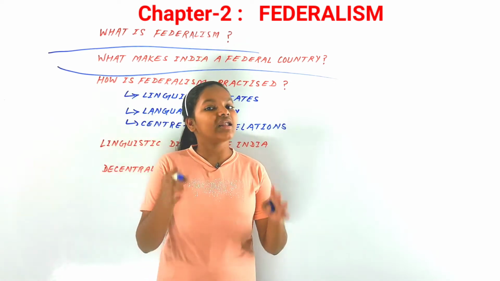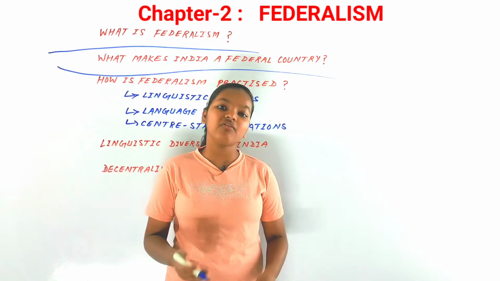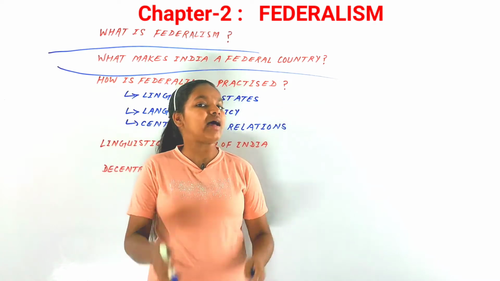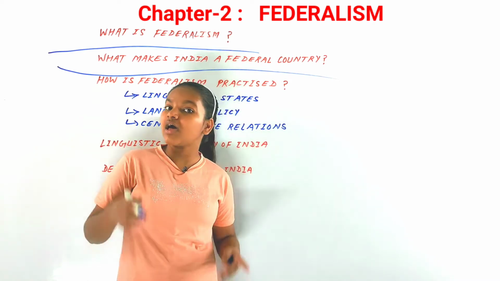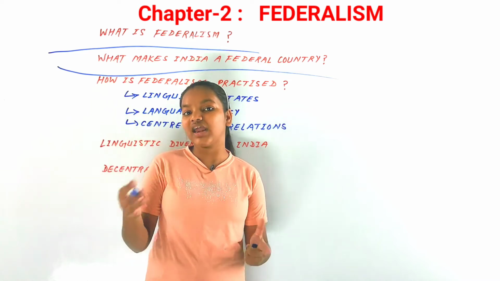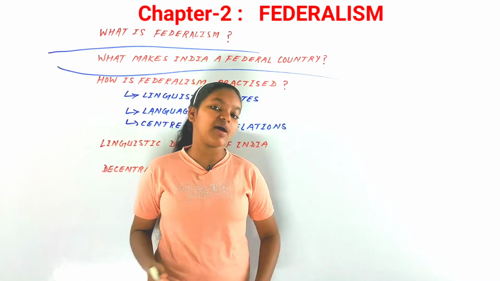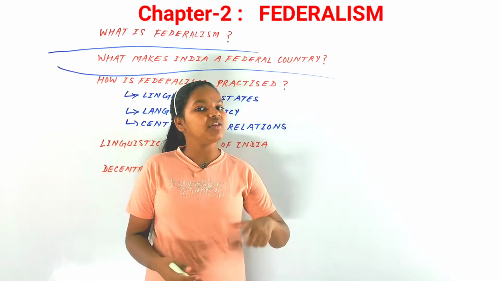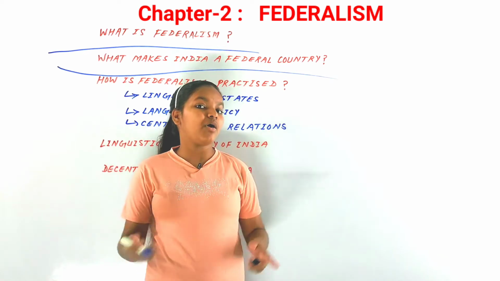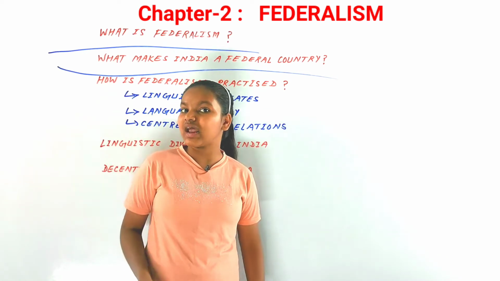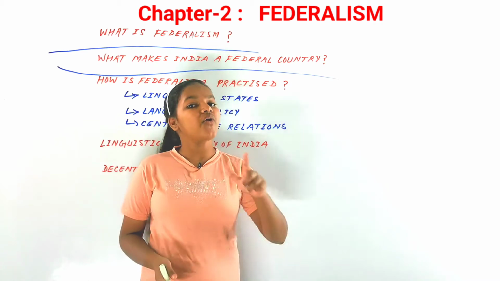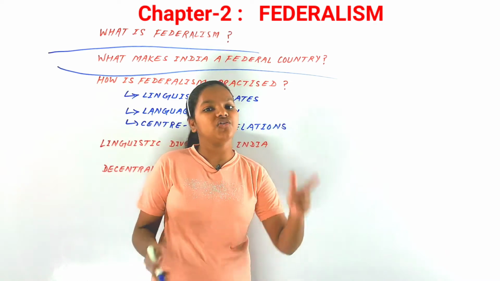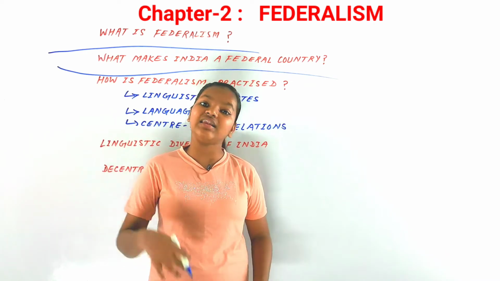Then the next is the state list, which includes the matters that have to be settled by the state government. Matters like agriculture, irrigation, and trade or commerce have to be settled by the state government. As you also know, each state would have different trade, different commerce, and different policies for agriculture or irrigation that have an impact on a region, on a state, as there is cultural diversity among the states in India. So it has to be settled by different policies in different states.